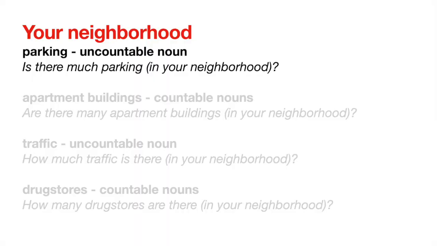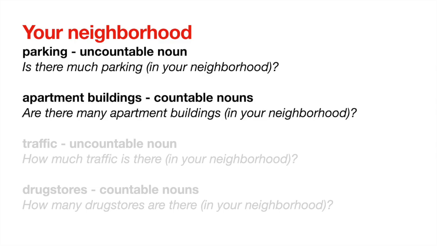Now let's go for other examples for you to clearly understand how to use how much and how many. Think about your neighborhood, the place where you live. Let's talk about parking. Parking is an uncountable noun. So the question is, is there much parking? Now let's talk about apartment buildings. It's in the plural form, so it's a countable noun. Are there many apartment buildings?